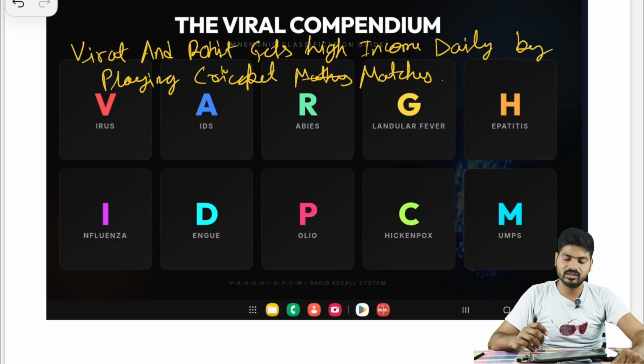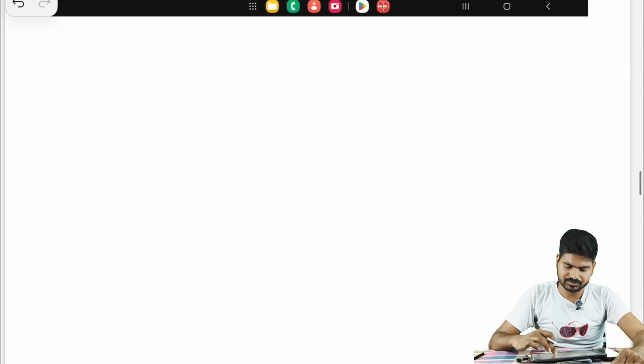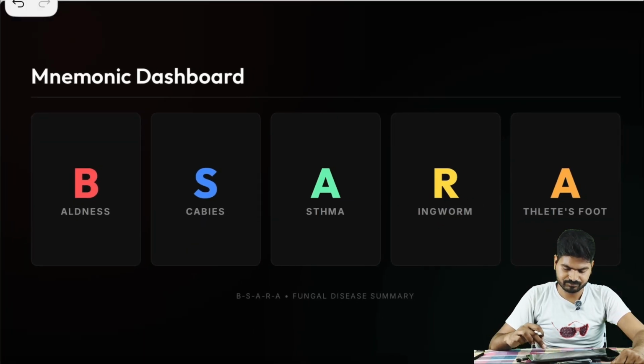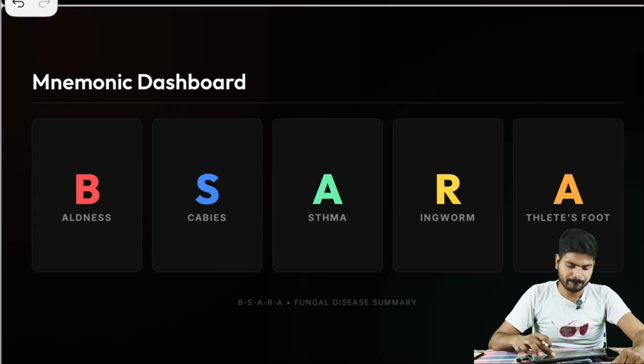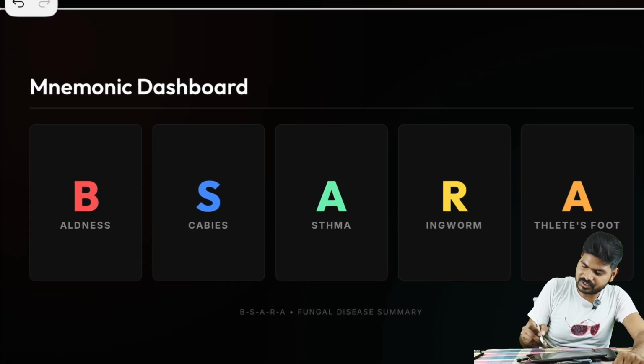These are viruses. Now moving on to the second one, we are going to our fungal diseases.